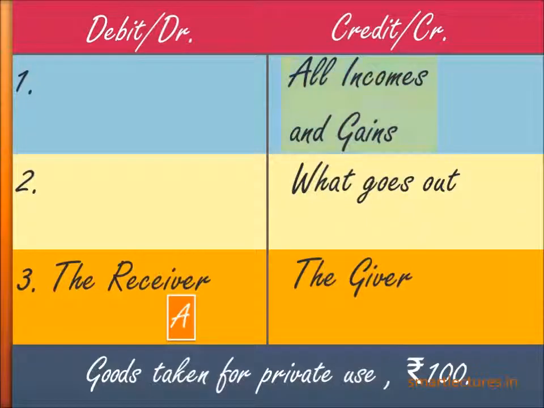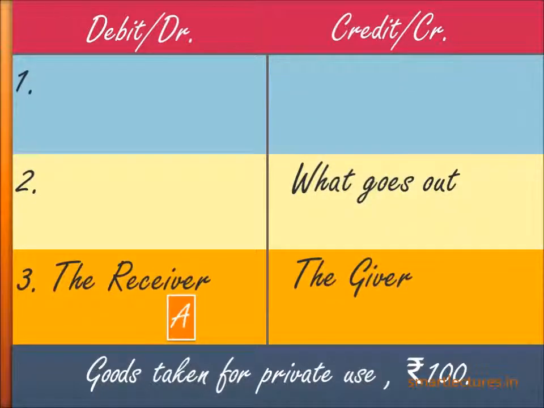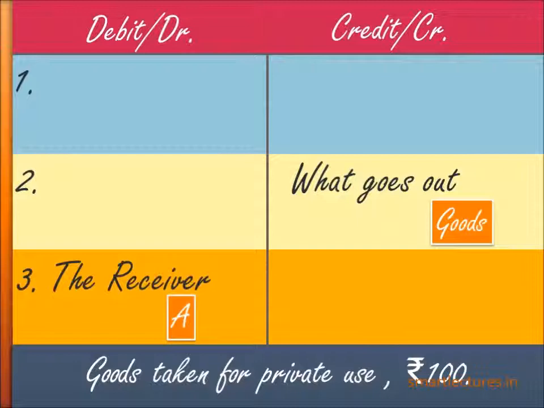Now move to the credit side. Credit all incomes and gains. Is there any income or gain? No. The goods have gone out and it has been taken by the proprietor for personal use. It's not income, it's not gain. So credit what goes out. Has anything gone out? Yes, goods have gone out. So you write down goods. So on debit side, A, and on credit side, goods.